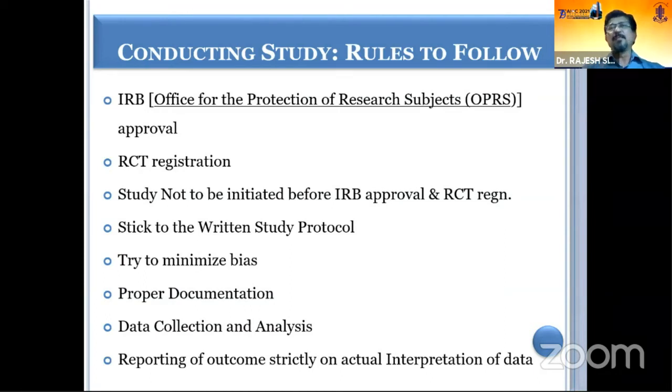And finally, when you are writing the conclusion, you should write based on your outcome. The final outcome should be the actual interpretation of data and not something else. It should not extrapolate too many things like that.